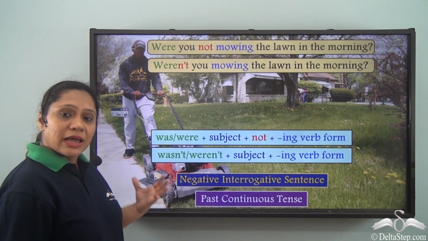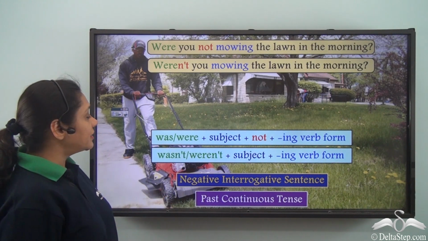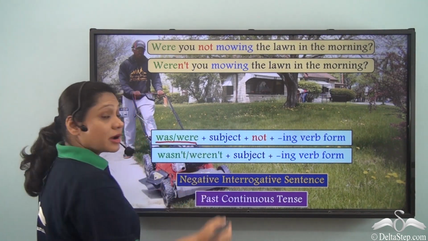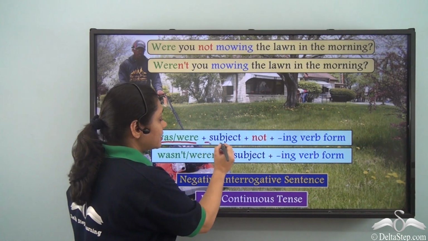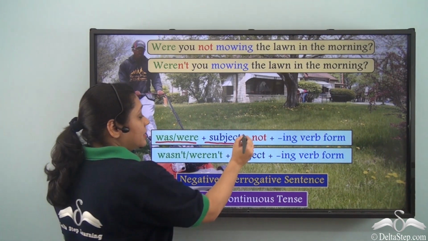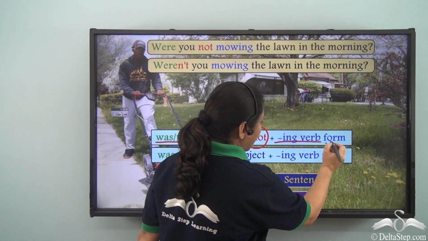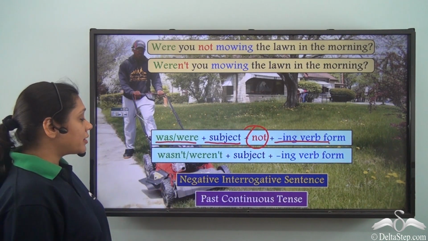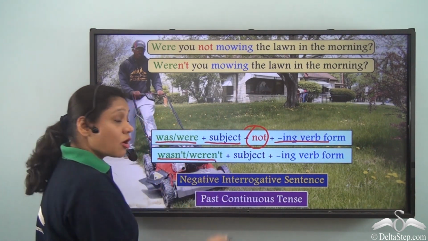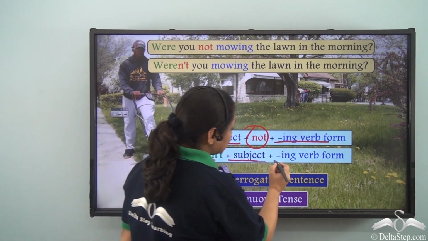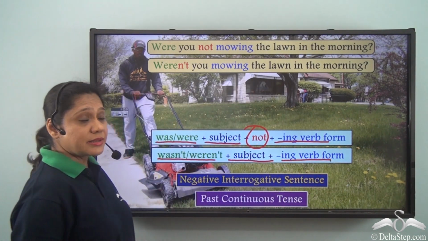So we see that the sentence forms can either be was or were depending on the subject, followed by it, followed by the negative word not, and then the ing verb form, or we can write wasn't or weren't followed by the subject and then the ing verb form.